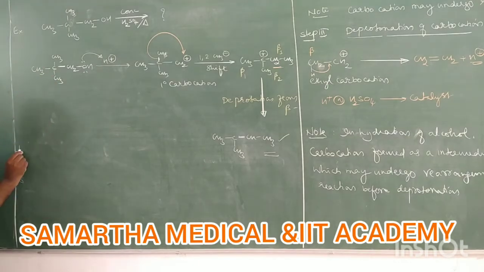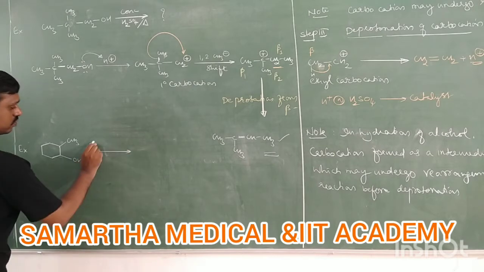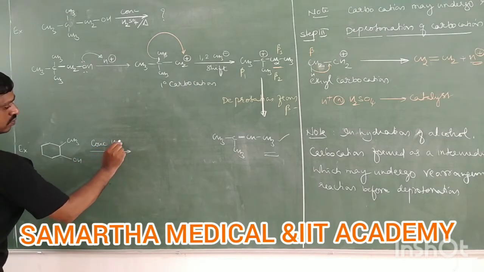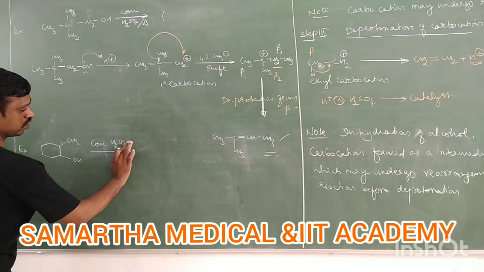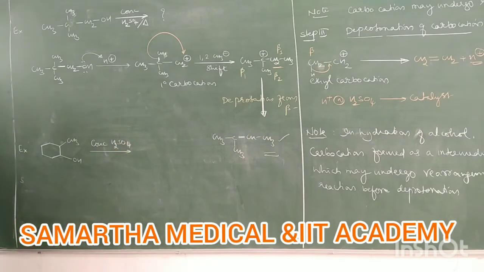Like that, you just write one more product example. CH3, concentrated sulfuric acid.